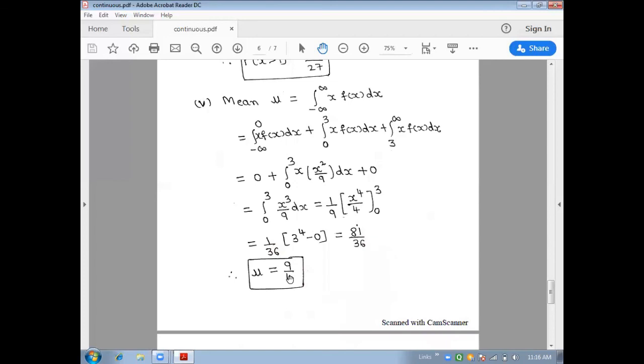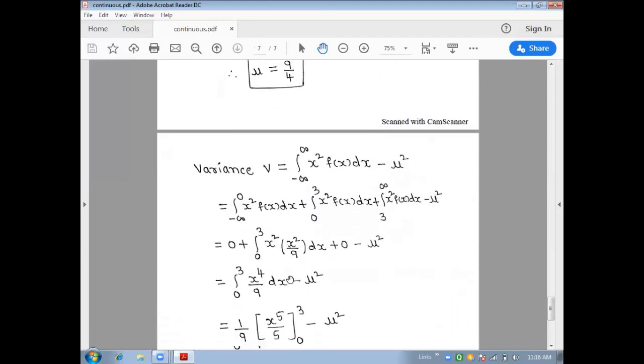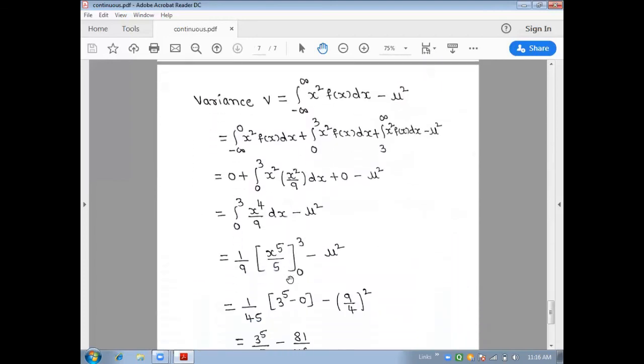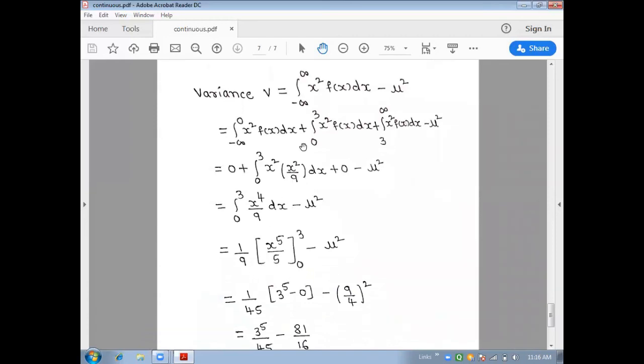So next we will find what is the variance. So what is the formula for variance we have? Variance formula is given by V equals integral minus infinity to plus infinity x square f of x dx minus mean whole square.